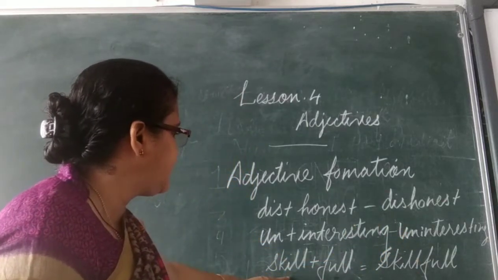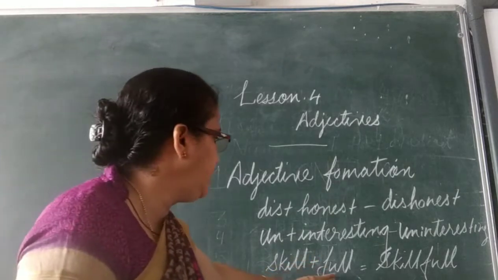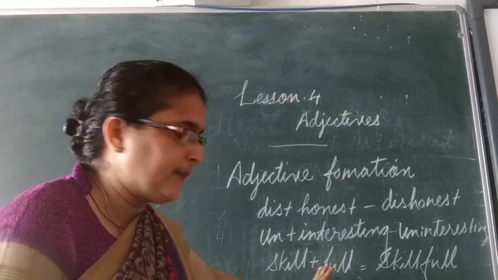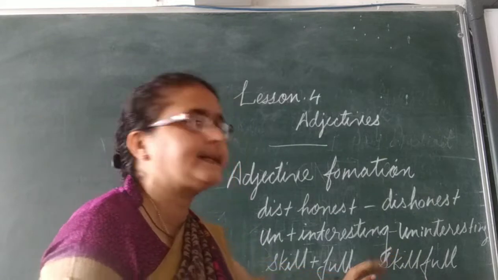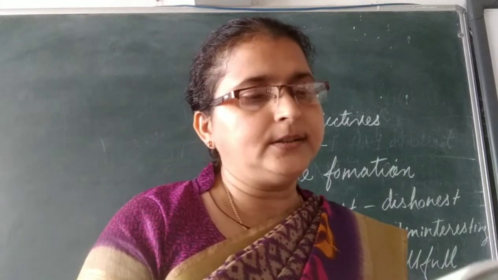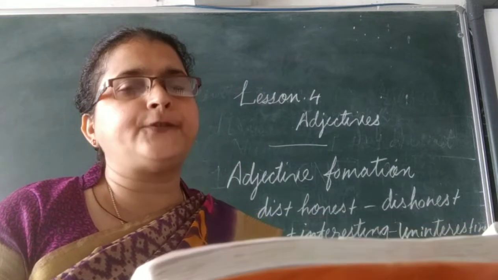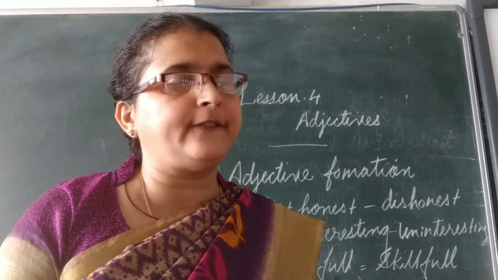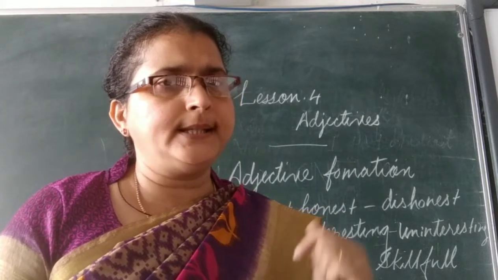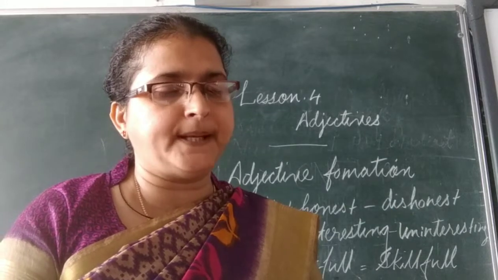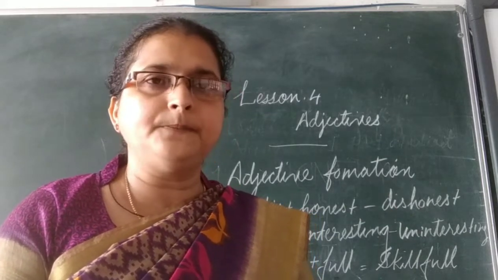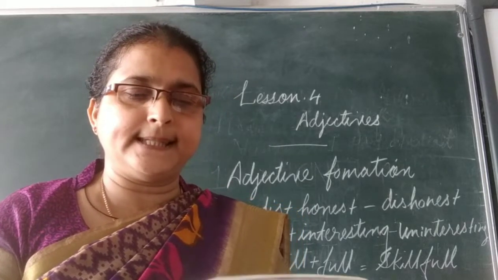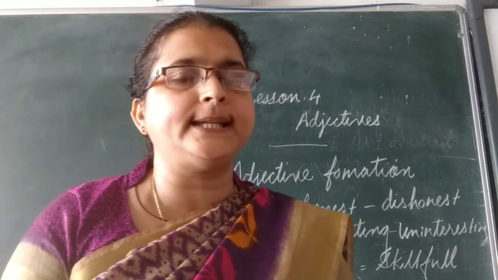Here skill is a root word, and adding full, F-U-L-L, it is a suffix, and we get a new word that is skillful. So it is written here, the adjectives are formed from different words, adding a prefix or a suffix to the root word. We can see this in this textbook also. Dis plus honest, we get dishonest. Un plus interesting, we get a new word, uninteresting. Skill plus full, we get a new word that is skillful.